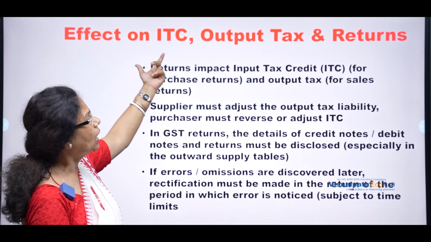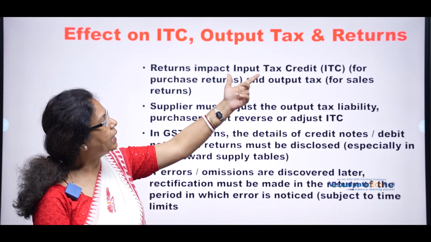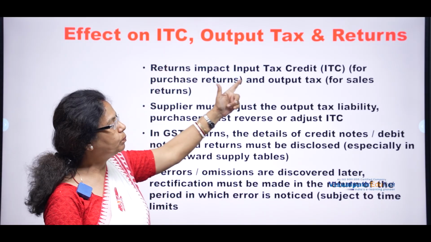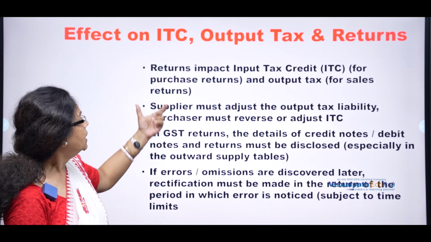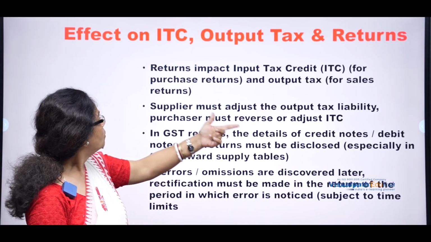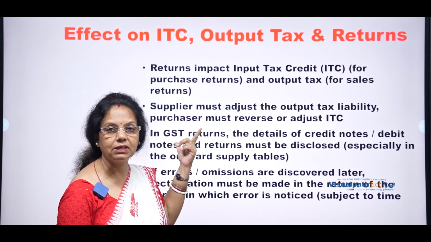So, the effect on ITC, input tax credit, output tax and return. What are the effects? Returns impact input tax credit for purchase return and output tax for sales return.